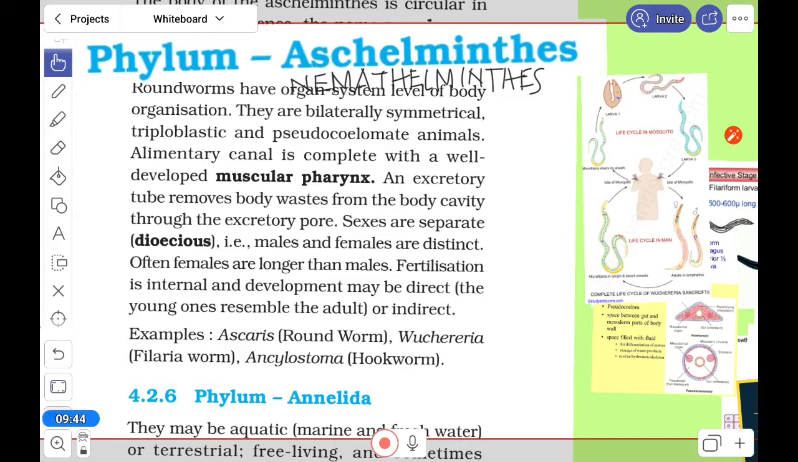Please note it down. In this, you have to remember the presence of pseudocoelom, which is its exclusive characteristic. The alimentary canal is also complete. Complete alimentation and sexual dimorphism. Complete alimentation means the alimentary canal with mouth and anus is there. So for the first time here we have complete alimentation, and sexual dimorphism is also there.